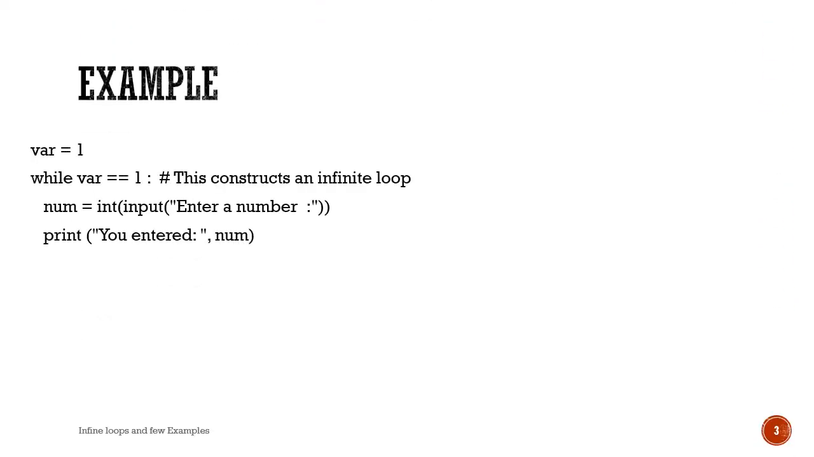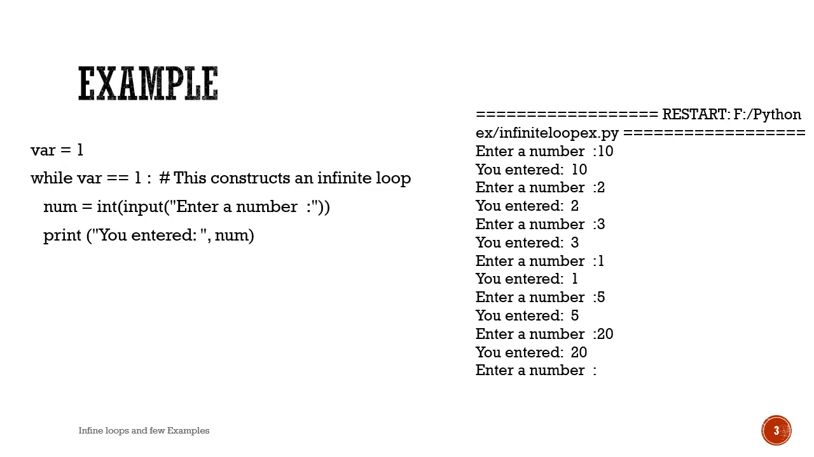Here, var is assigned a value 1, while var equal to 1. What is it doing inside the loop? We are accepting input from the user and printing that value. See, this program never ends because we are not updating the value of variable var. It is only initialized to 1. So every time the loop test condition appears, it always turns out to be true. And this is an infinite loop construct.